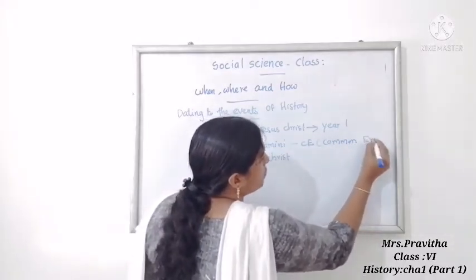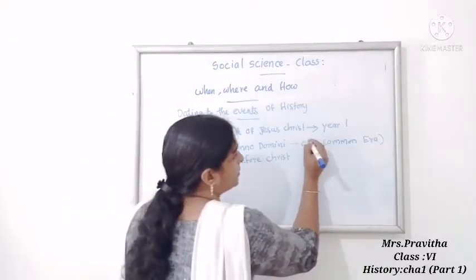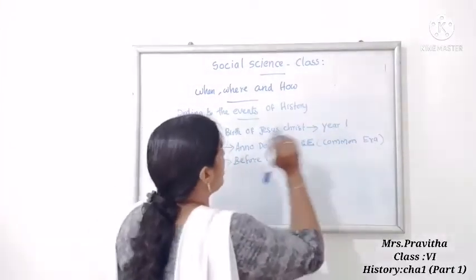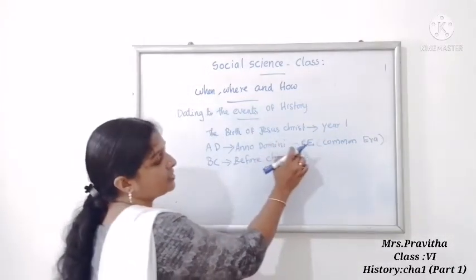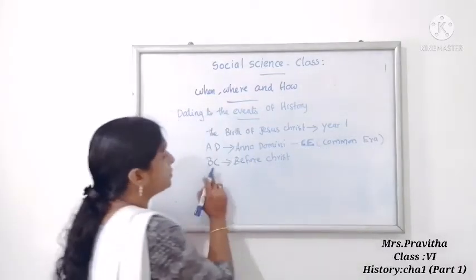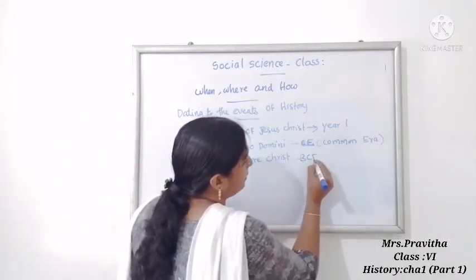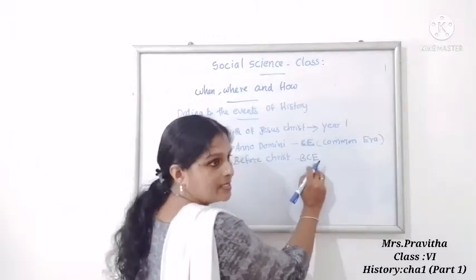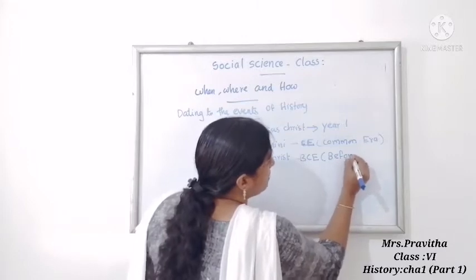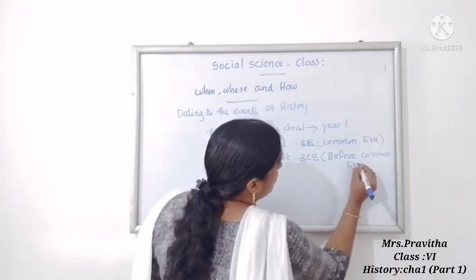What is the full form of CE? Common Era, written in capital letters. Instead of AD, nowadays historians are using CE, full form Common Era. Instead of BC, what are historians using now? BCE. Instead of BC, they are using BCE, full form Before Common Era.